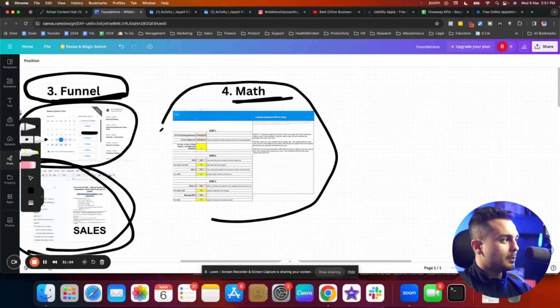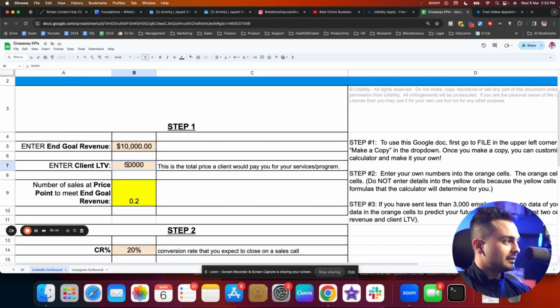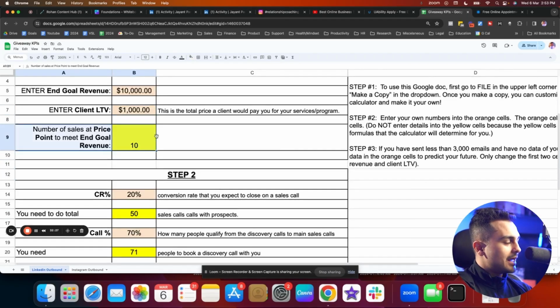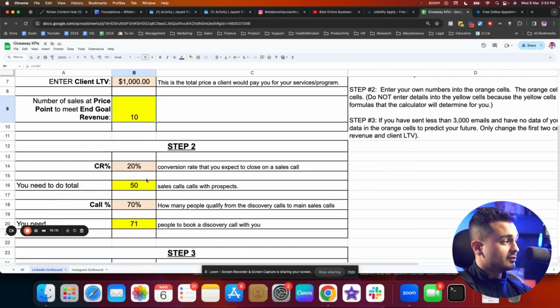Let's learn about the mathematics in order to achieve our goals, right? So let's say that my end goal is to make $10,000. And let's say right now you are completely a beginner and you are just charging only $1,000, although I recommend more than that. And to achieve this goal, you need how many sales? You need 10 sales in order to achieve this goal, right?